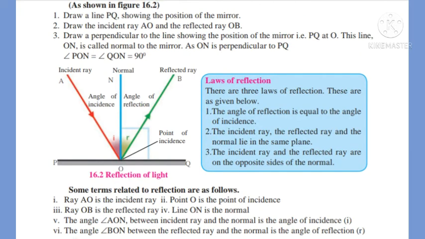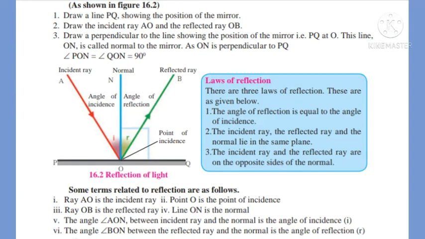As shown in the figure, draw a line PQ showing the position of the mirror. Then draw the incident ray AO which is shown in the figure with red ray and the reflected ray OB which is shown by the green line.